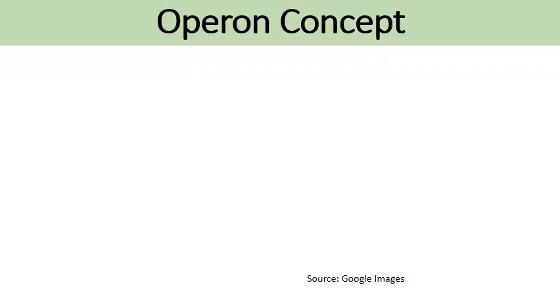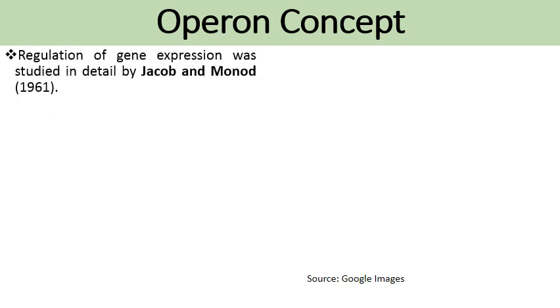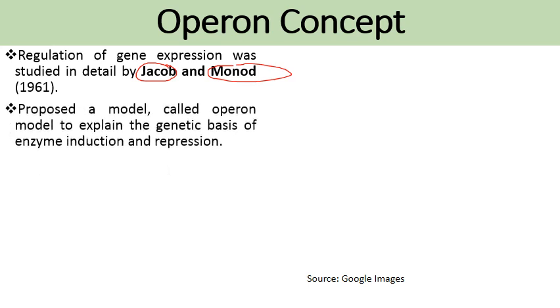Firstly, the Operon concept. The first study on gene expression was done by two scientists named Jacob and Monod. They studied the regulation of gene expression in detail in 1961. These two scientists studied regulation of gene expression and proposed a model called the Operon model to explain the genetic basis of enzyme induction and repression. And they explained how a gene is responsible for enzyme induction and repression.